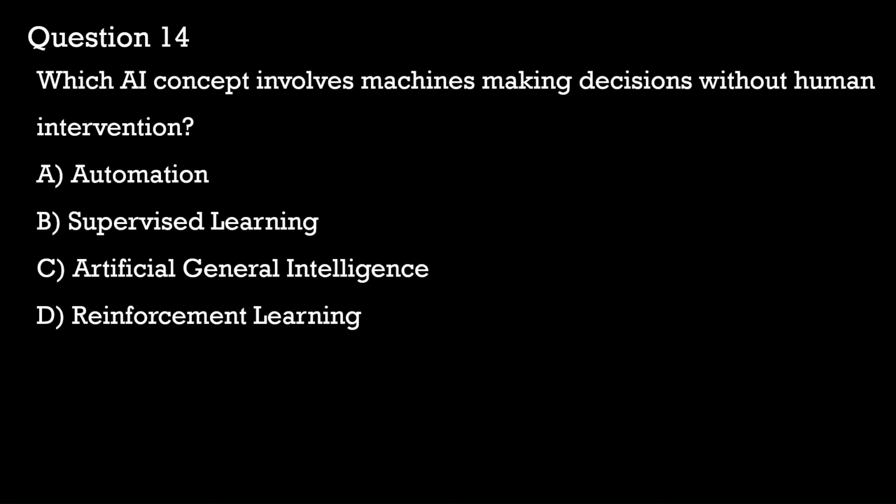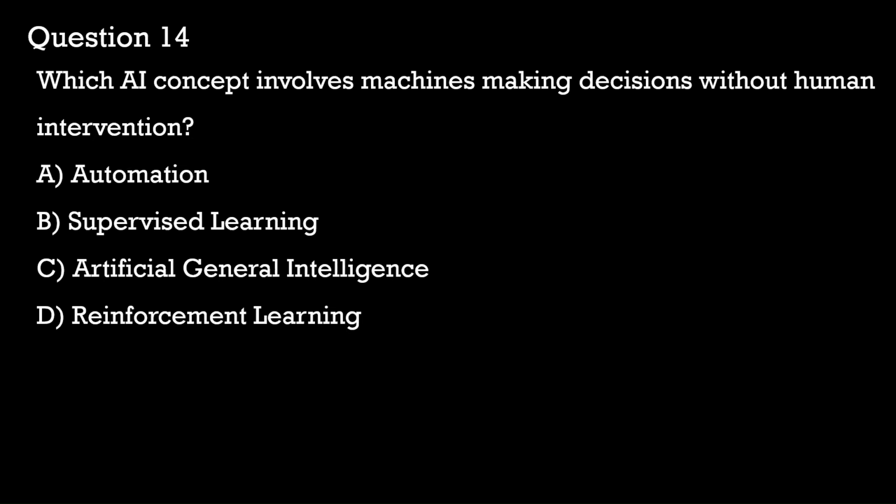In supervised learning, that's option B, the machine learns from labeled data, but human intervention is required during the training process to provide labels and corrections. In option C, artificial general intelligence refers to machines that can understand and learn any intellectual task that a human can, but it is still theoretical.